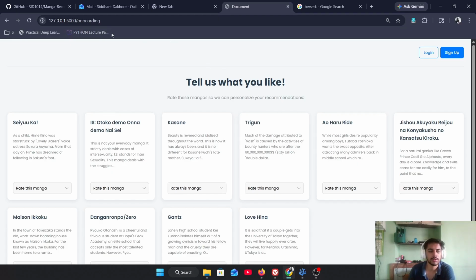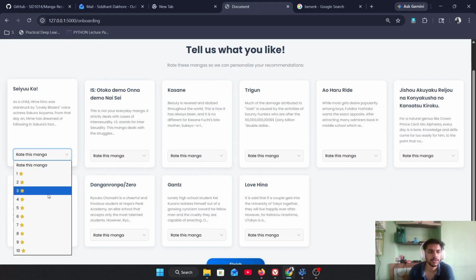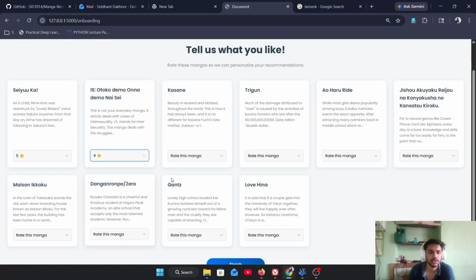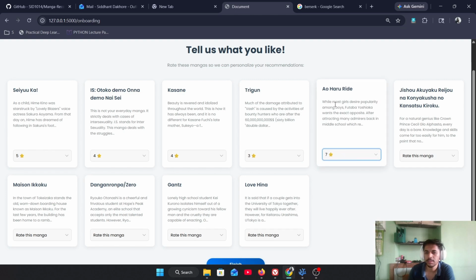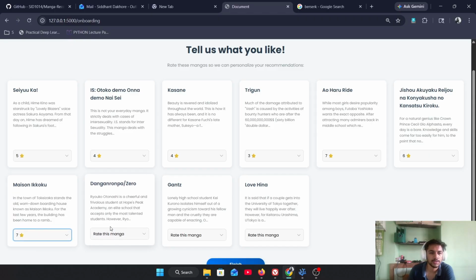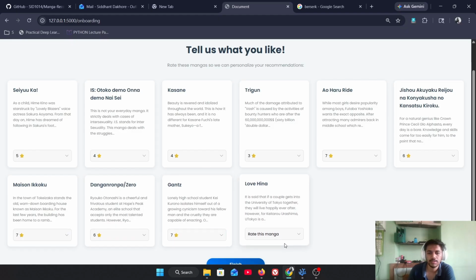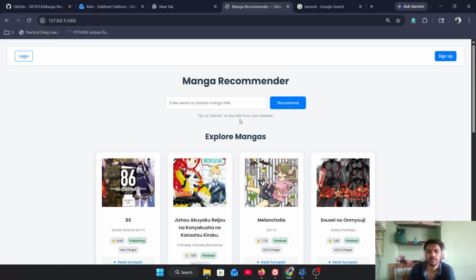Let's see. This is our base onboarding page, which the user sees when he opens the application. This onboarding page is designed to tackle the cold start problem. Here, the user will give some ratings to randomly selected mangas, like some popular manga, right? Once these ratings are finished, we get into the main page of the recommendation system.